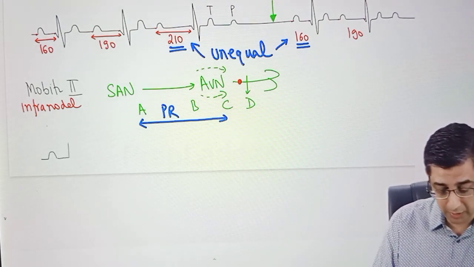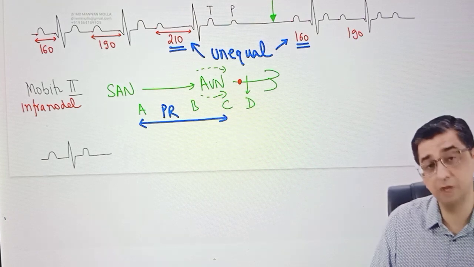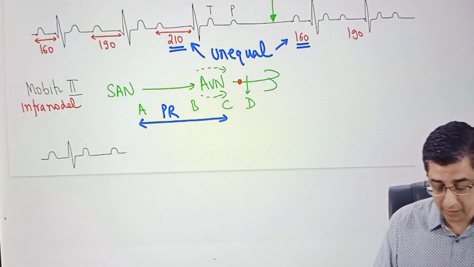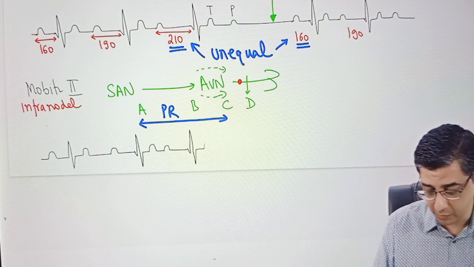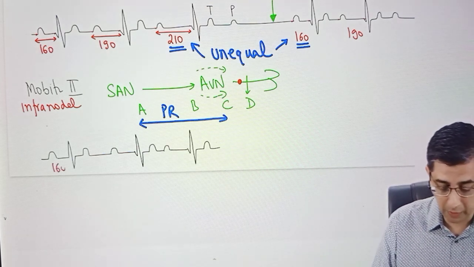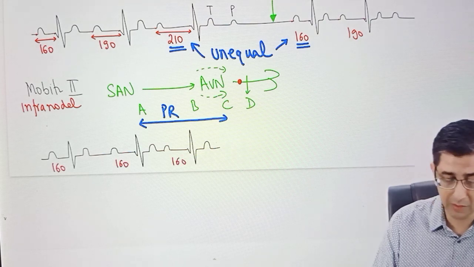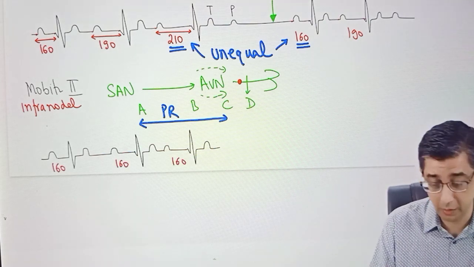So per se, you are going to get an ECG which will be having 160, 160, 160, 160, and then a dropped beat. In this particular hand drawn sketch, I will try to make the PR interval as symmetrical as possible. I have tried to make it almost the same duration. This is 160, 160, 160, and it can continue for 4-5 beats. Perfectly normal till now. So far so good.